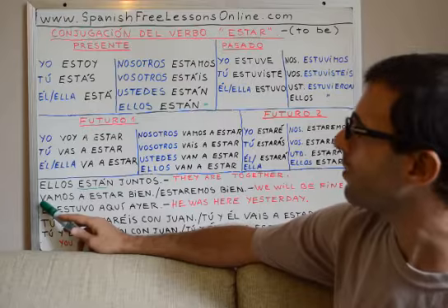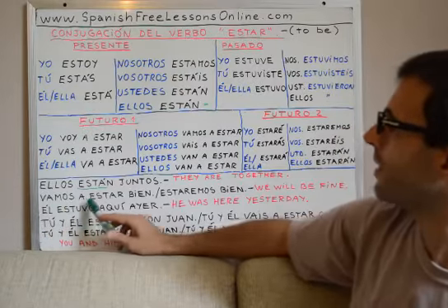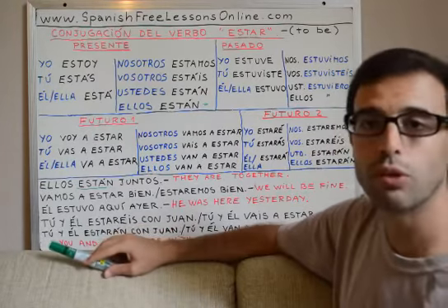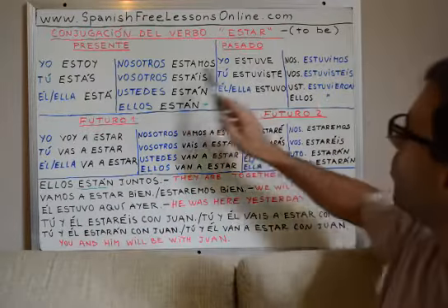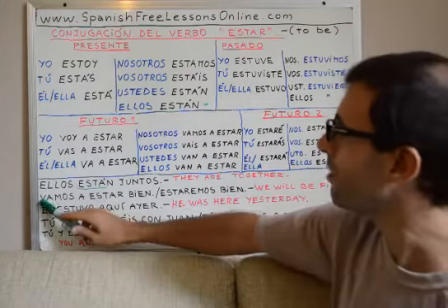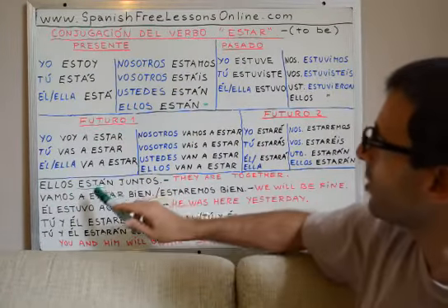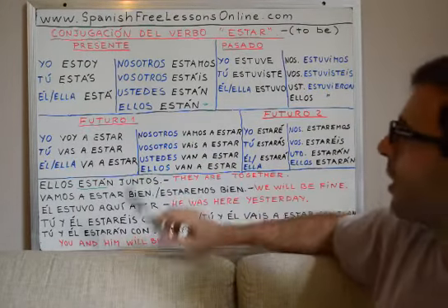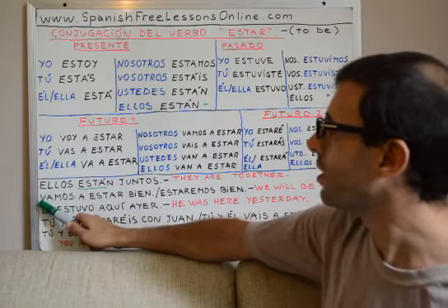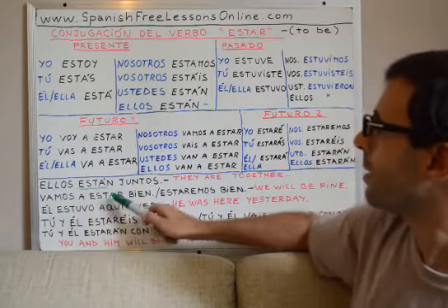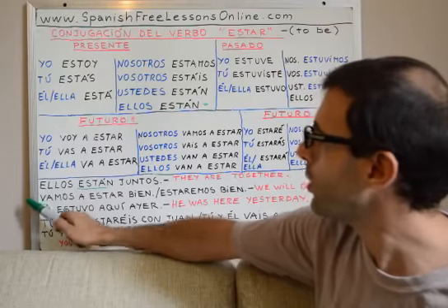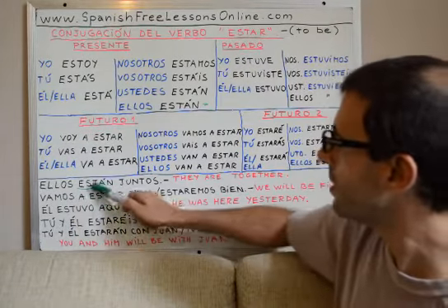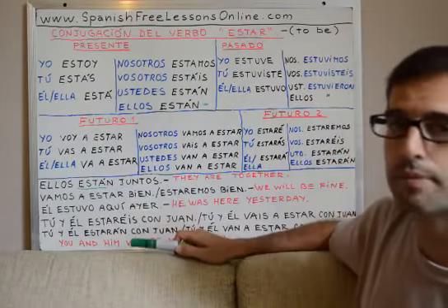So I'm not saying nosotros vamos a estar bien, which is okay, it's correct, but I don't need to say nosotros for we. I don't need it because vamos is already the conjugation for nosotros, right? So vamos a estar bien is we will be fine.